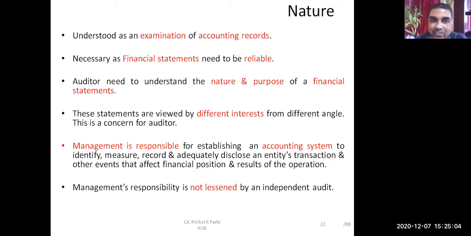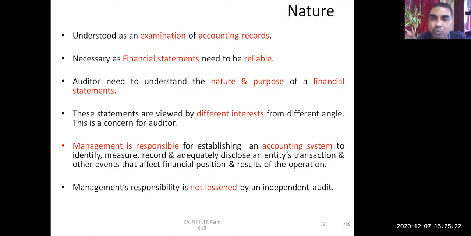So the first thing expected of an auditor is that he should understand the nature and purpose of each financial statement. These financial statements are viewed by different interests from different angles. Different people view them from different angles. They have got different interests.